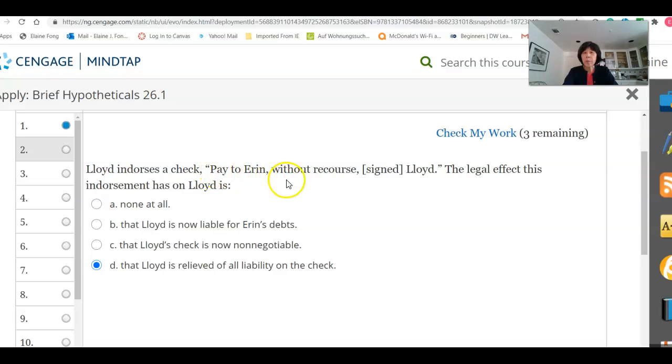You can recognize this now. It is a special qualified endorsement. So Lloyd, by writing the qualification language here, without recourse, is saying he is not responsible for whether the check is a good check or not.